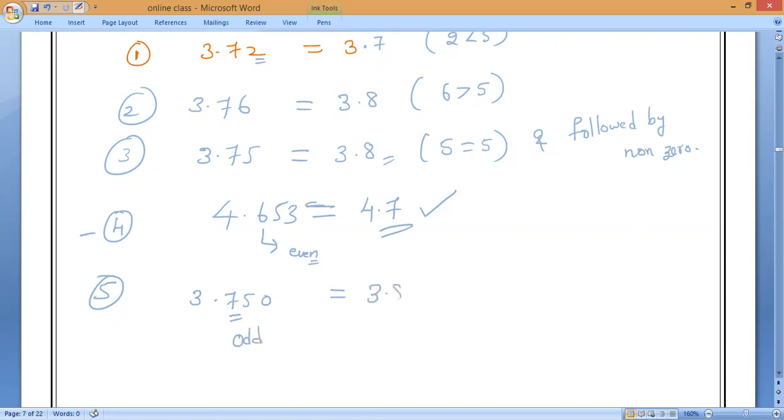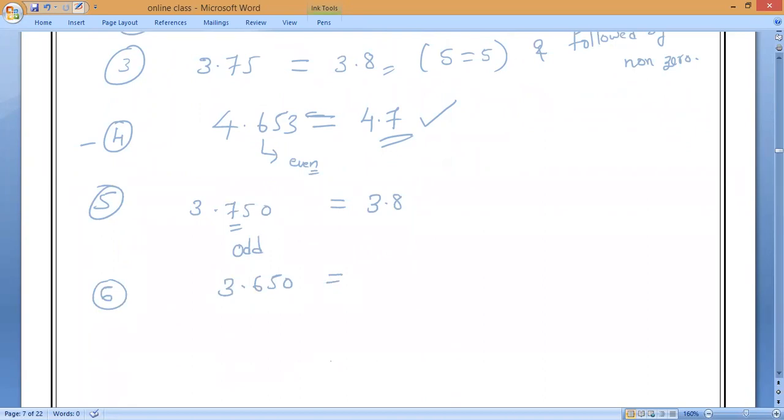What is the answer? 3.8. Next, the sixth question: 3.650. Now tell me the answer. 3.7?